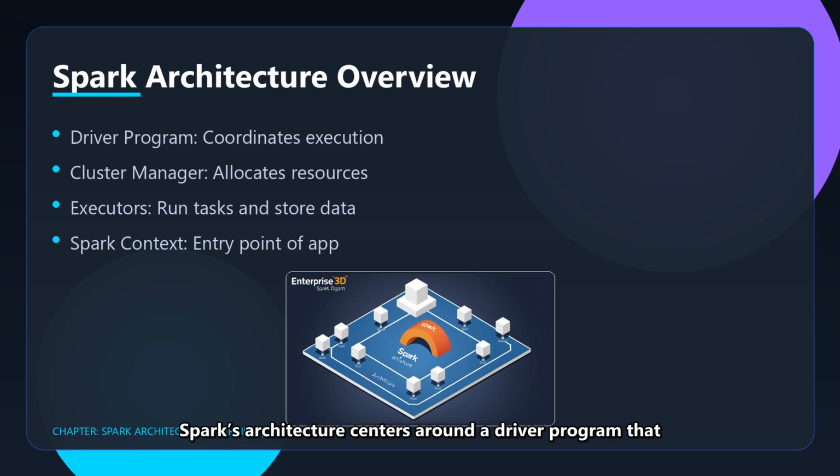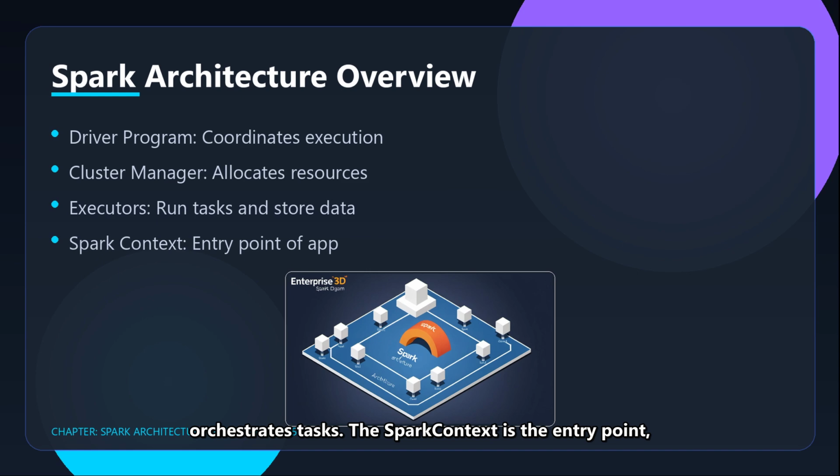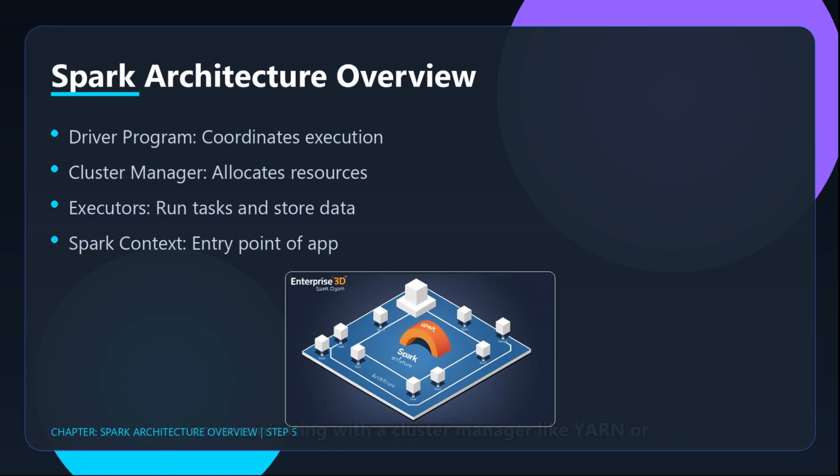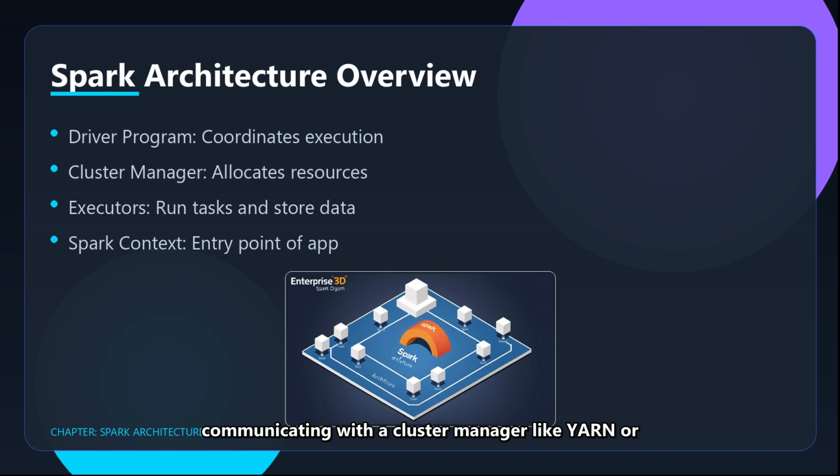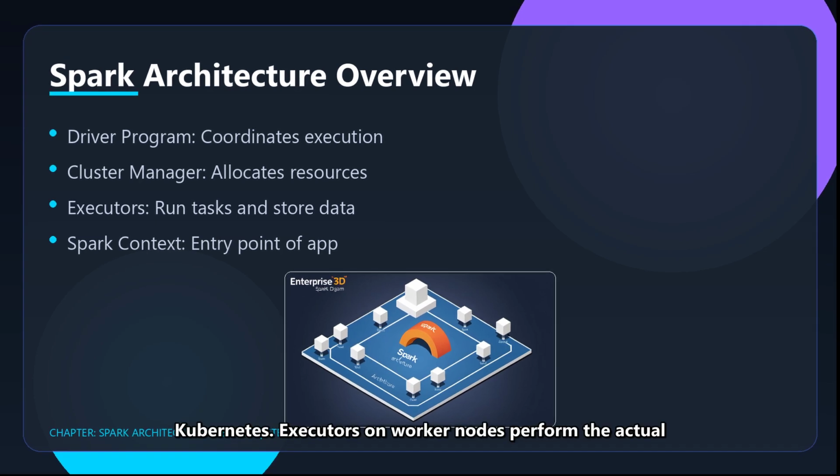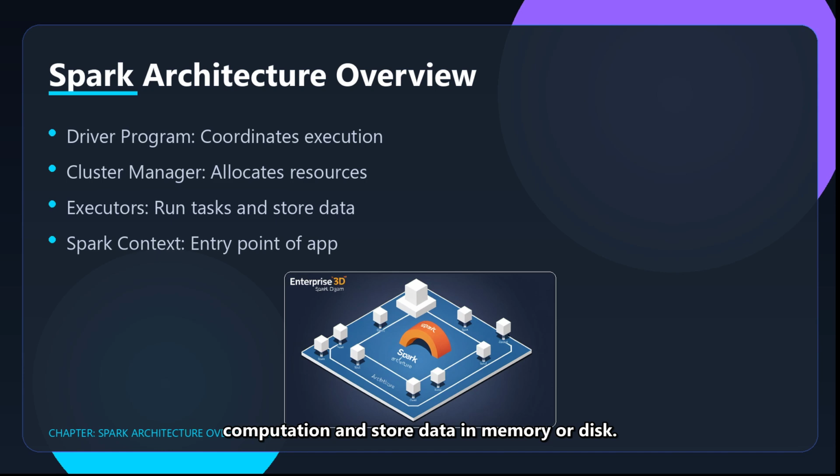Spark's architecture centers around a driver program that orchestrates tasks. The Spark context is the entry point, communicating with a cluster manager like YARN or Kubernetes. Executors on worker nodes perform the actual computation and store data in memory or disk.